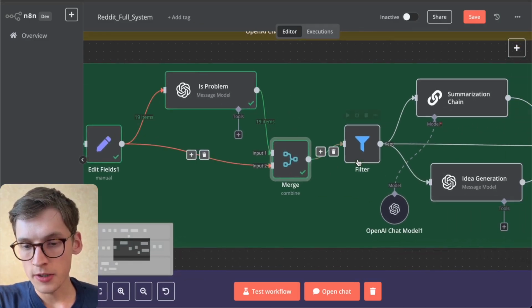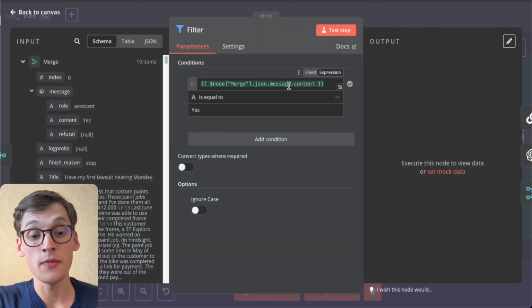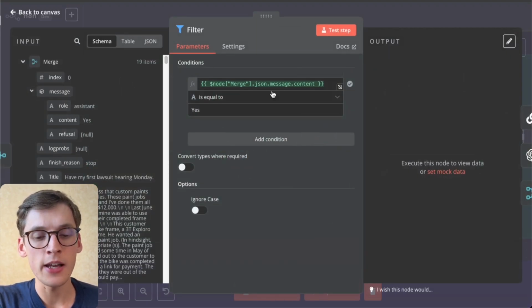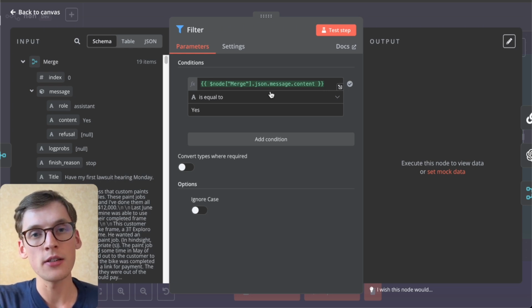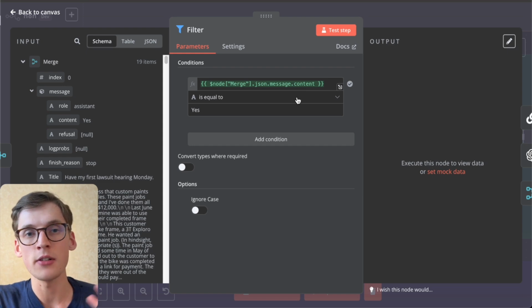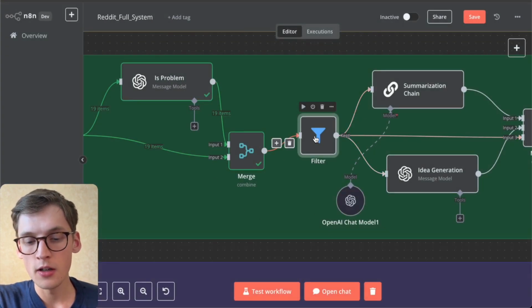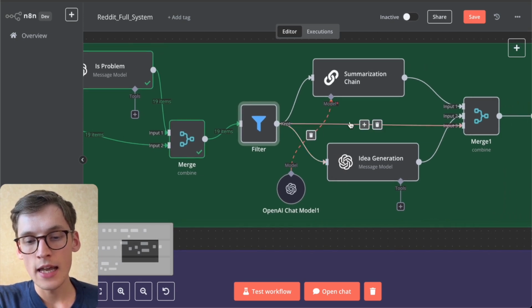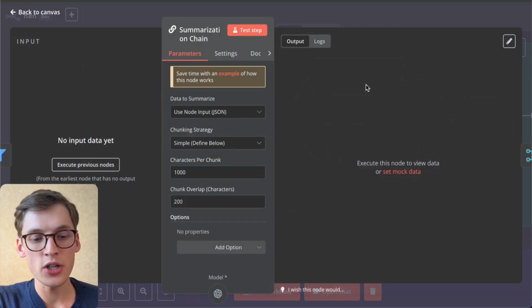So later on, we are just filtering this, and by inserting the filter, it basically sees if the AI response is yes. So only for the business problems do we want to move on to generate solutions, as well as summarizing the data. So we will be filtering this, and we are inserting 2 AI nodes, so one with a summarization chain.